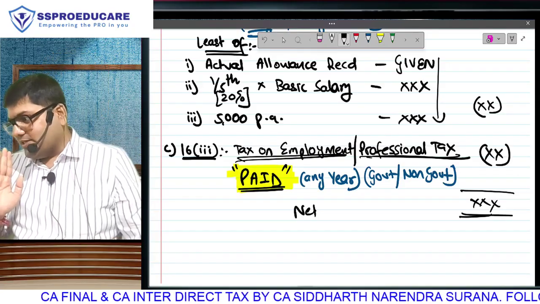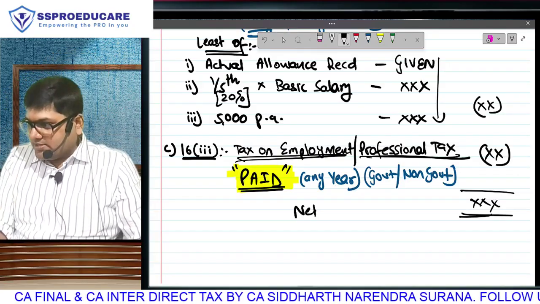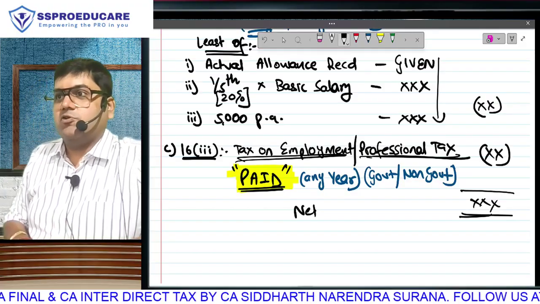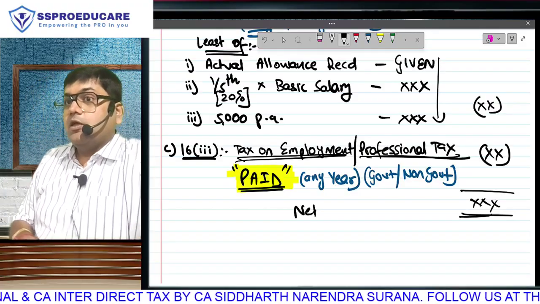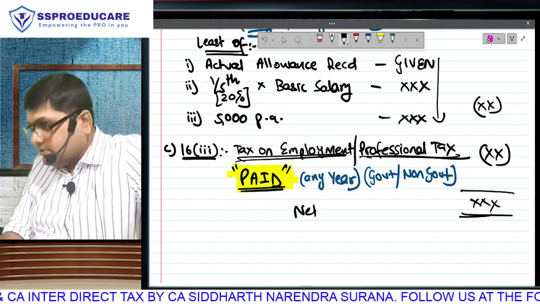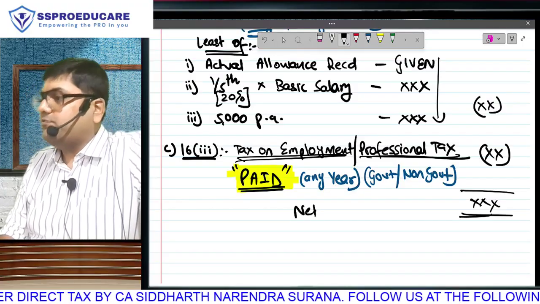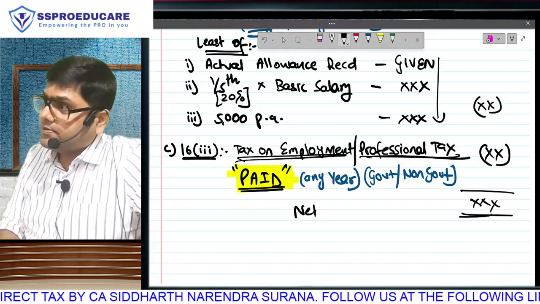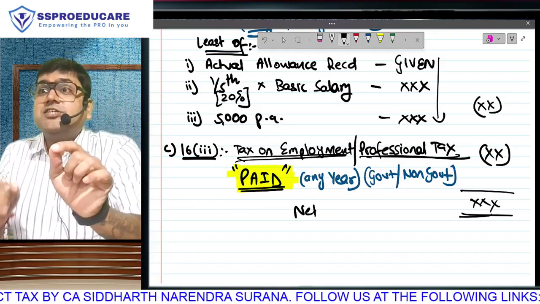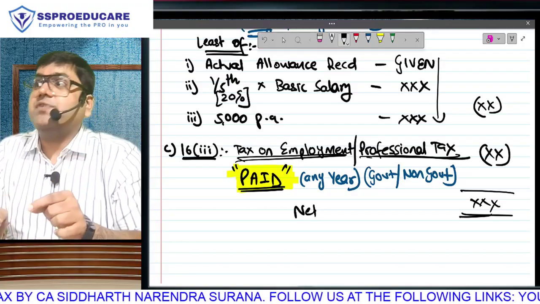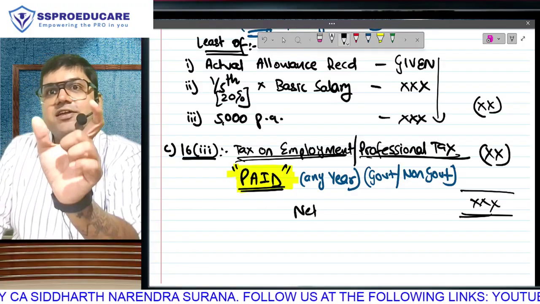But if state government tells you, for having a job in my state, we will take every month 200 rupees from your monthly salary. Your monthly salary is 5,000, then also we will take 200. Your monthly salary is 50,000, 5 lakh, 50 lakhs per month, we will take 200. Are we charging you that amount on the basis of income that you are earning? No, we are taking a fixed amount.